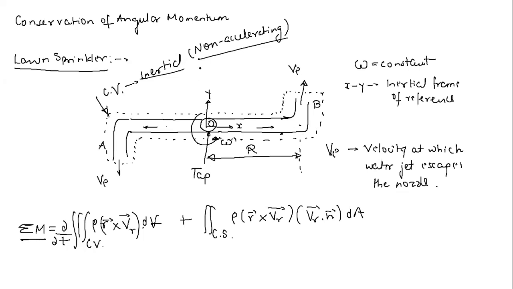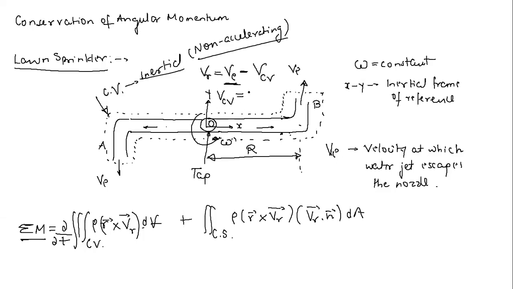So VR will be the exit velocity of the water jet relative to the nozzle or sprinkler. This will be simply VE minus, if this radius is R and this is rotating with angular velocity omega, the velocity of the control volume. Let me call this VCV. So what is VCV here?